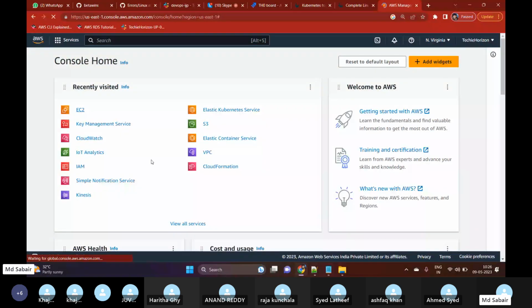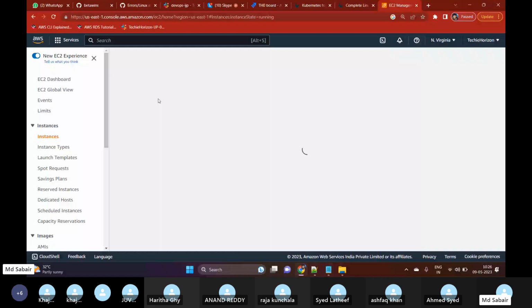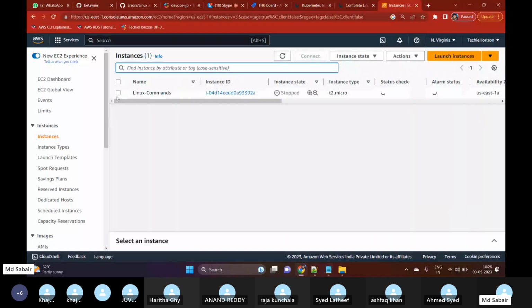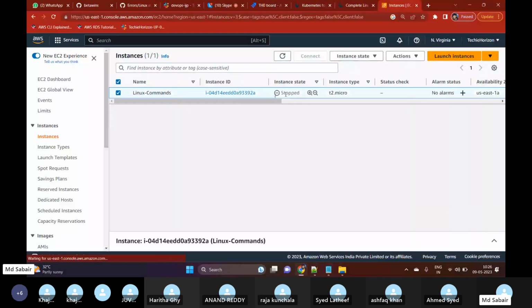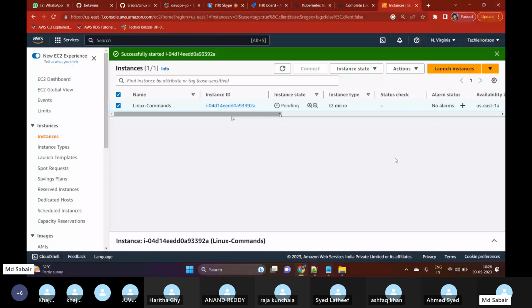Here I have one EC2 instance which is already created. If I open this, here we can find one server with Linux. This is my Linux machine, which is in stopped state. So let me just start this machine first, and then let me try to connect.